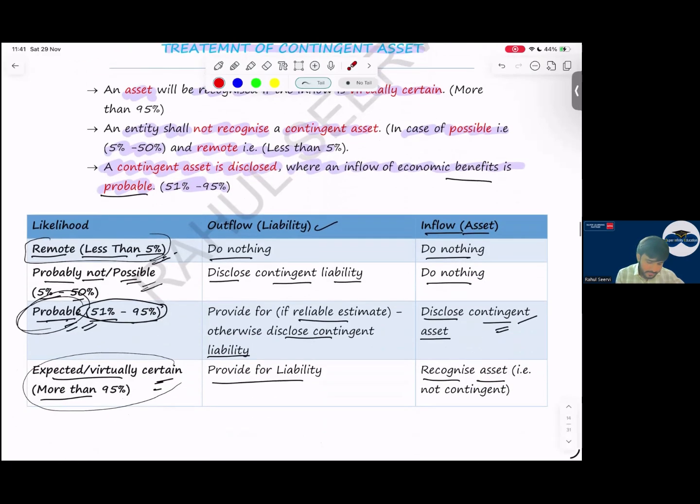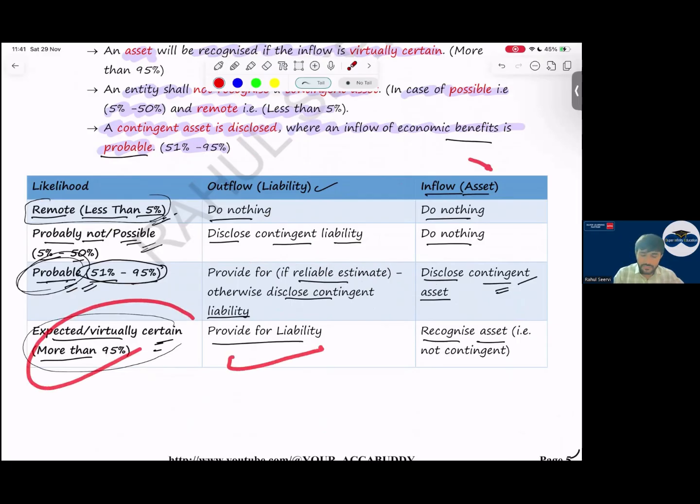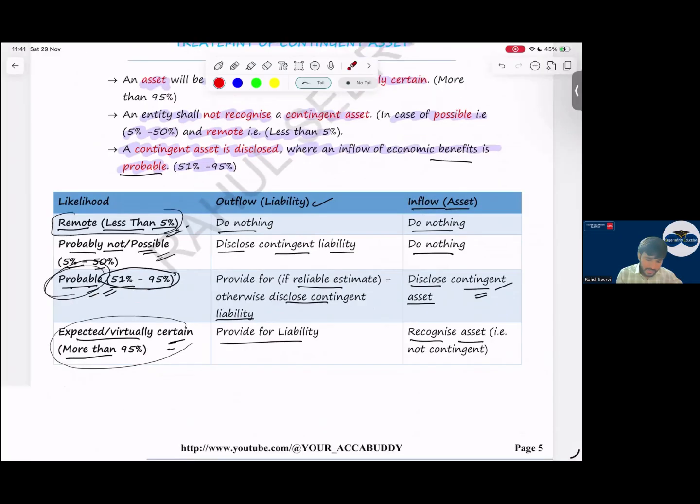Yes, sir. So see this flow chart. Outflow and inflow. If it is outflow, if it is remote, do nothing. If it is possible, contingent liability. If it is probable, provision. If it is probable but the amount cannot be calculated, then contingent liability. If virtually certain, we recognize a liability. Then inflow: if remote or possible, do nothing. If it is probable, contingent asset. If it is virtually certain, an asset we record. So with this, the definition part is done.